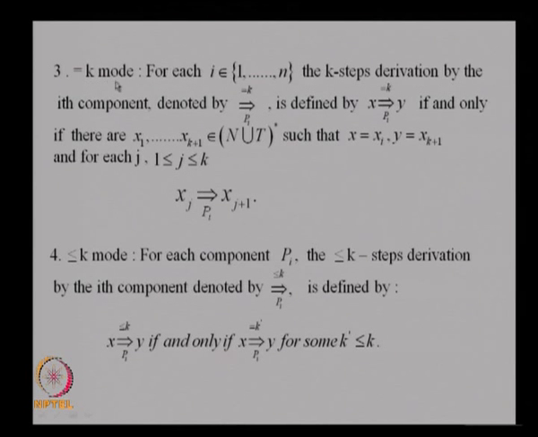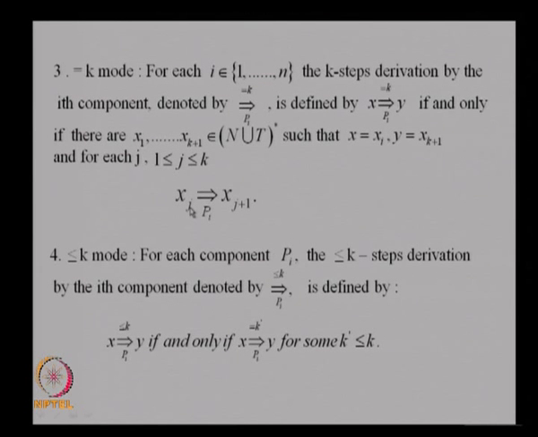Then you have the equal to K mode. K is an integer, and i denotes the component number. The K-step derivation by the ith component is denoted by this. From x you can derive y in this if you have x1, x2, up to xk plus 1, where x is equal to x1, y is equal to xk plus 1, and from x1 you can derive x2 in one step, from x2 you can derive x3 and so on.